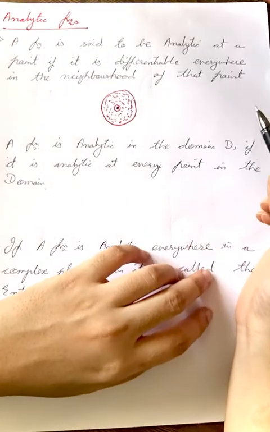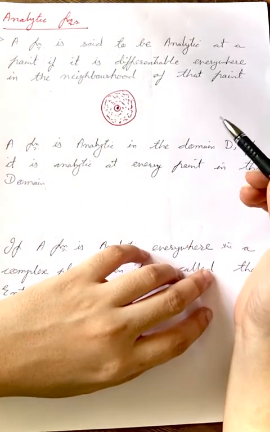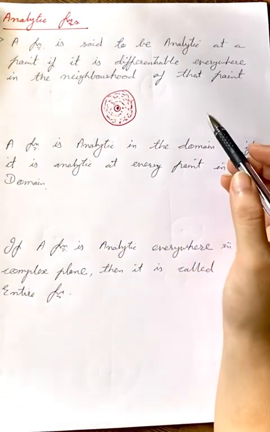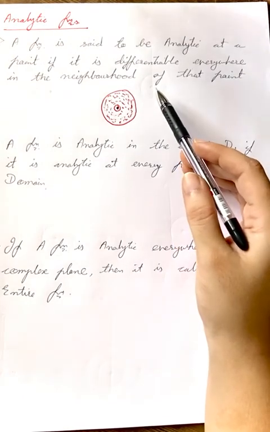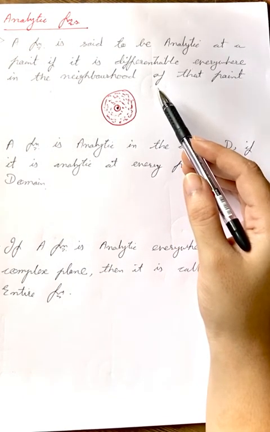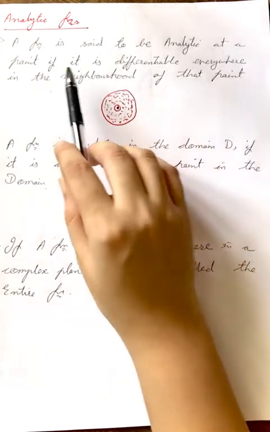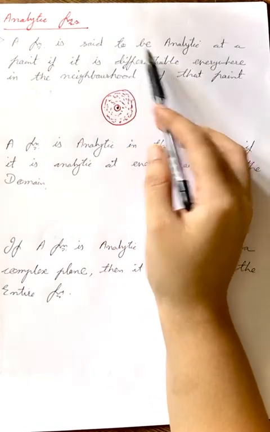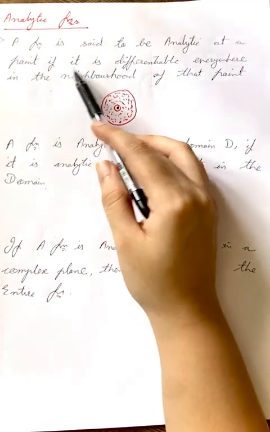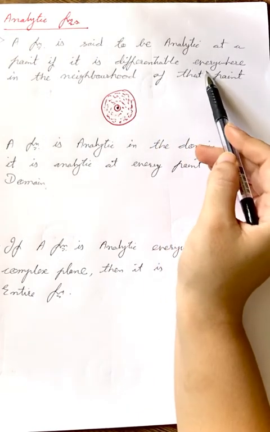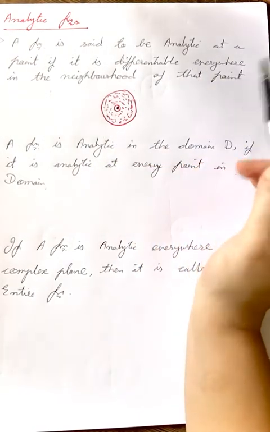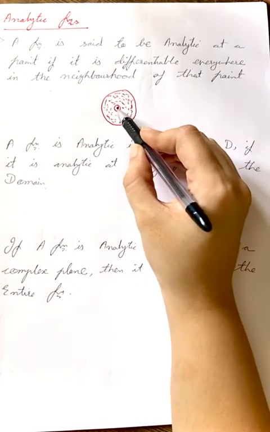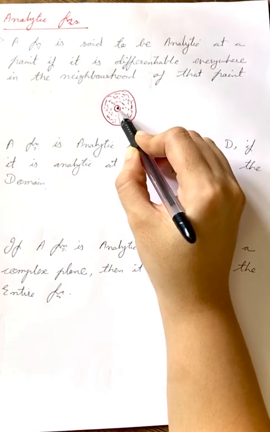Hi friends, in this video we will try to visualize the meaning of the analytic function and how it behaves. So for that, let us start with the basic definition which we have already studied about the analytic function. It says that a function is said to be analytic at a point if it is differentiable everywhere in the neighborhood of that point. Suppose I consider some random region and I choose this point at which I want my